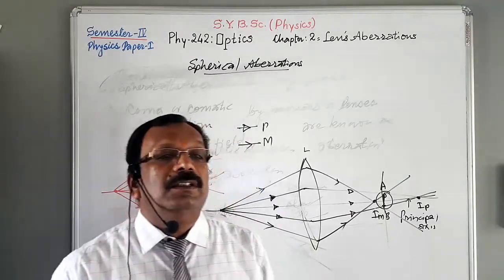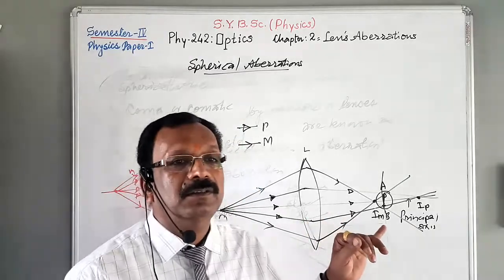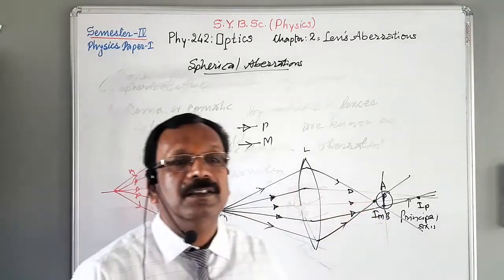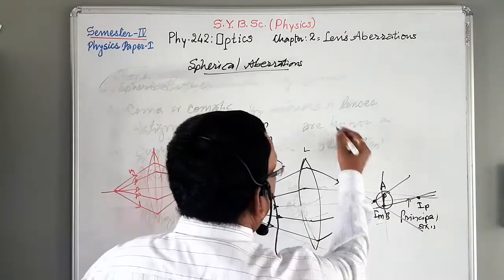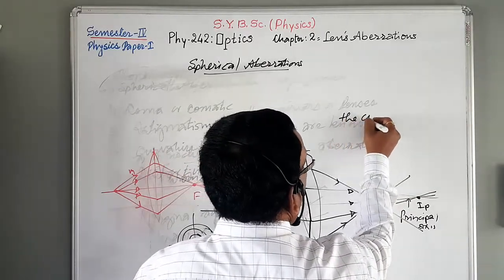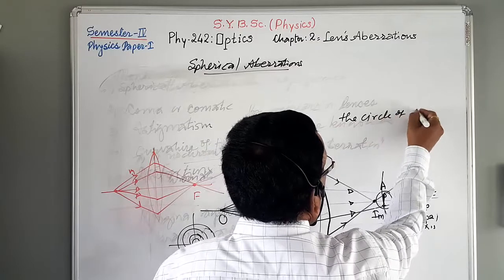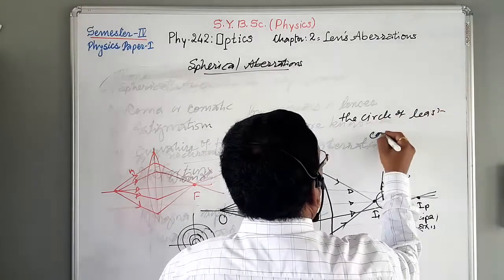Now, the circular patch of diameter AB is called a circle of least confusion. This patch AB is called the circle of least confusion.